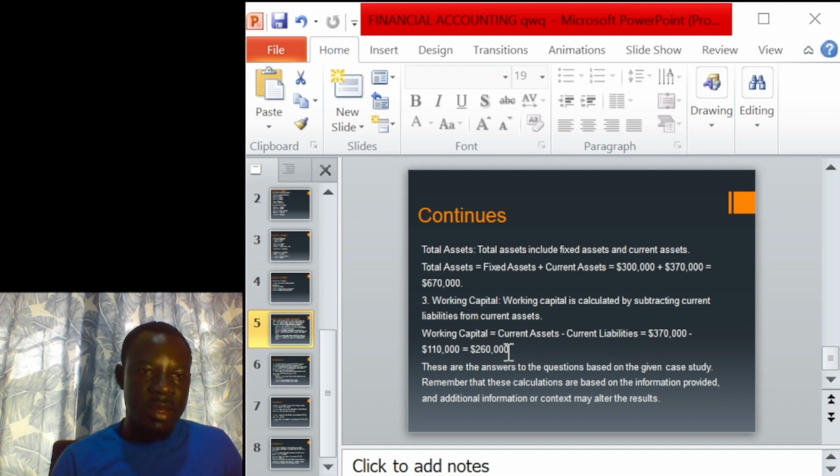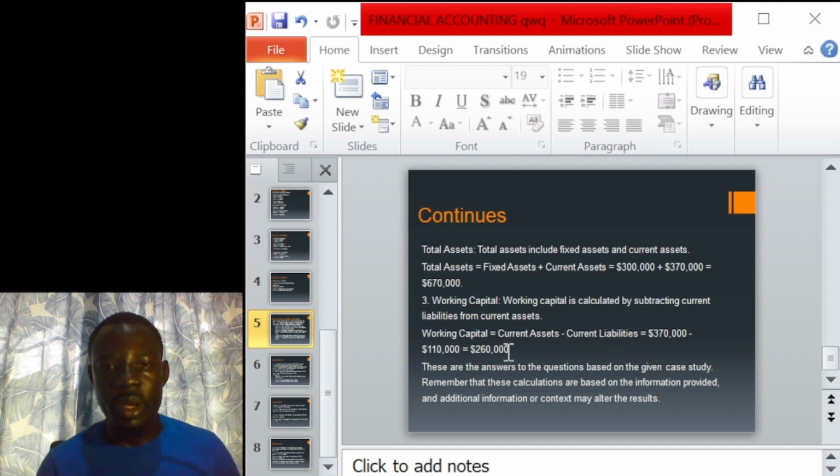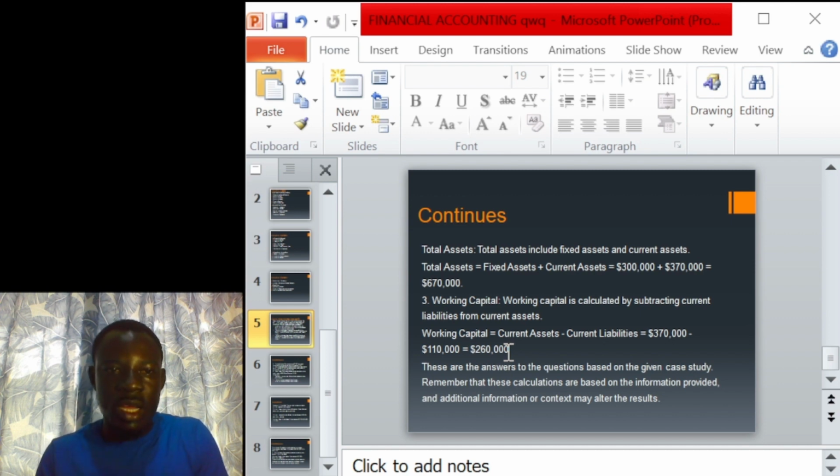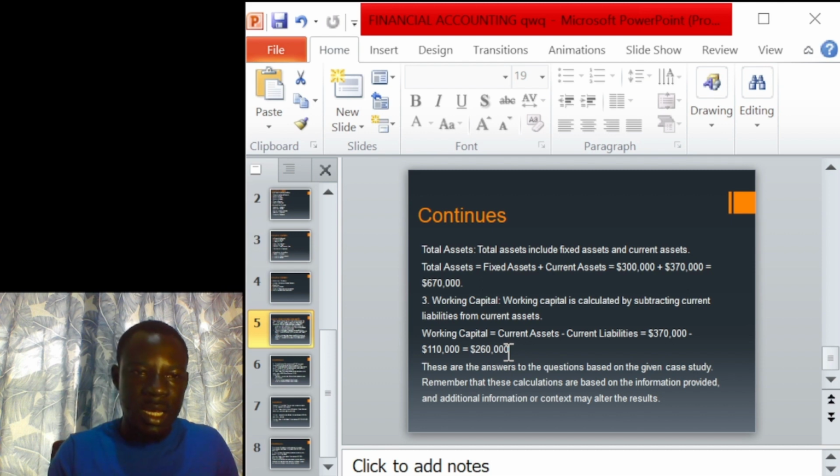So it means that if you want to know the working capital of the company, you need to know all your current assets, and then deduct the current liability from your current assets. You need to know the sum of the current assets, and you need to know the cost of your liability. When you have the total current assets and deduct the total current liability from it, we arrive at our working capital. So working capital is ascertained when current liability is deducted from current assets.